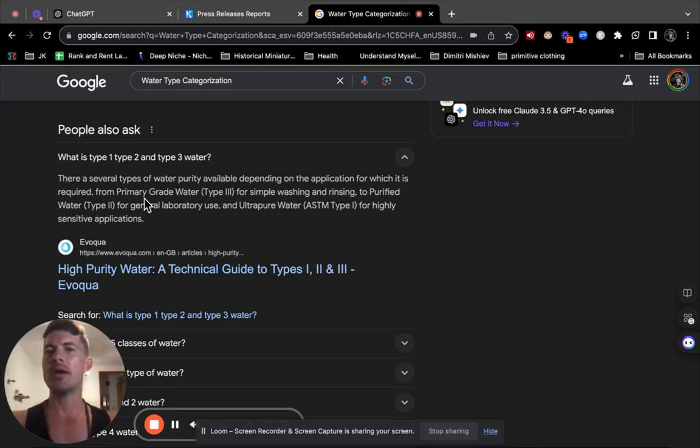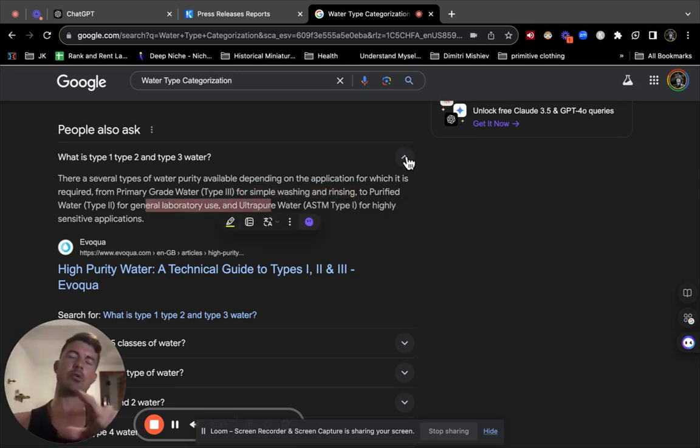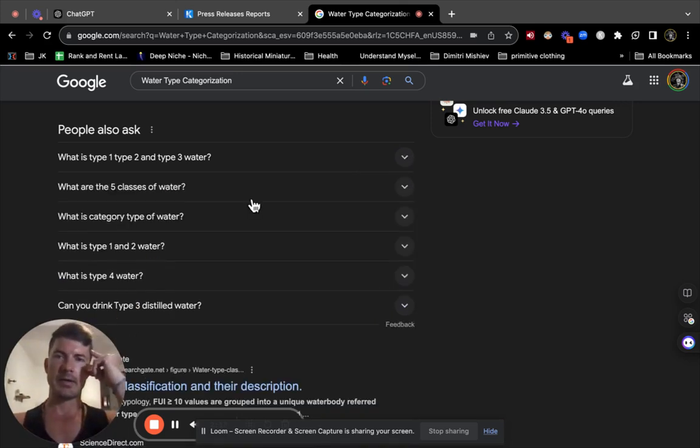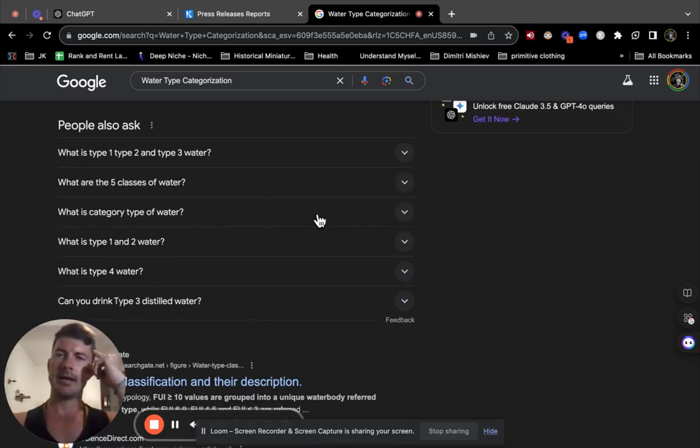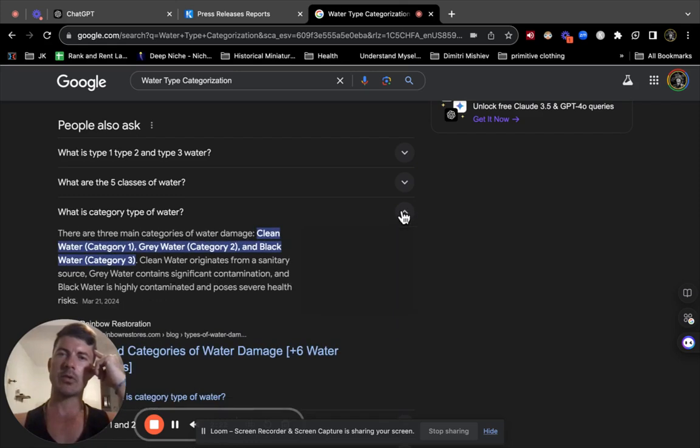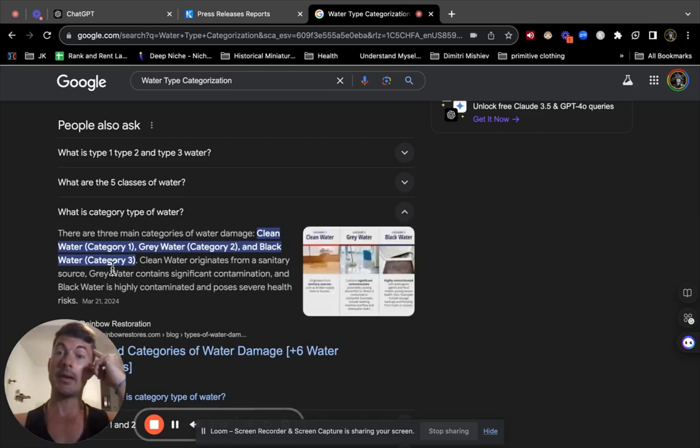So type 1 is like primary grade for washing or whatever. Then it's gray water. Then it's black water. So we're seeing that Google doesn't understand what I'm talking about here. And even here, what is category type? Let's just see what they're talking about. All right, here it's talking about water damage.